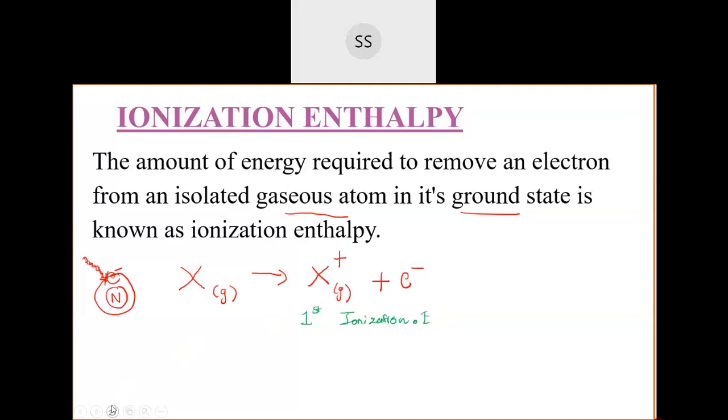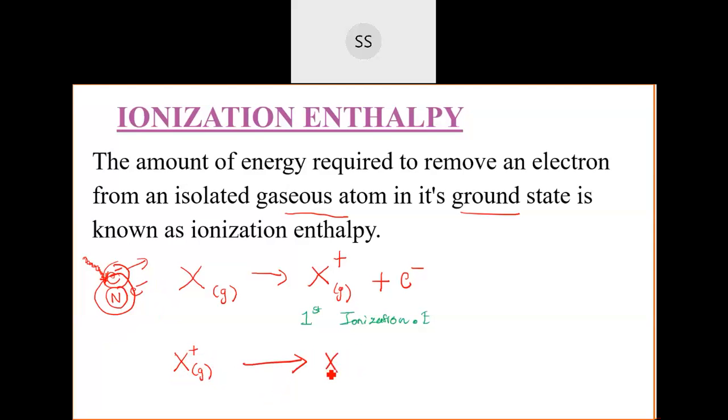Now in the second case, suppose I want to remove another electron. Let me take this X+, one electron they have already lost. Now they are in the one plus cation state. In this state, if you want to remove another electron, just imagine there were two electrons. One electron we have already removed, and now we want to remove the second electron. The amount of energy we supply to remove that second electron will be called the second ionization enthalpy.